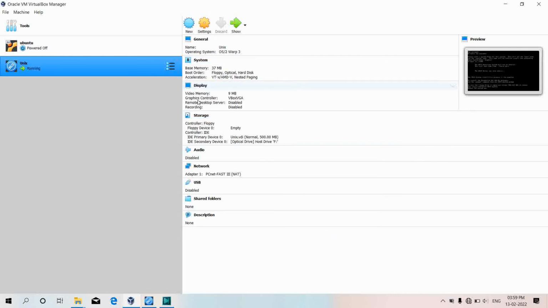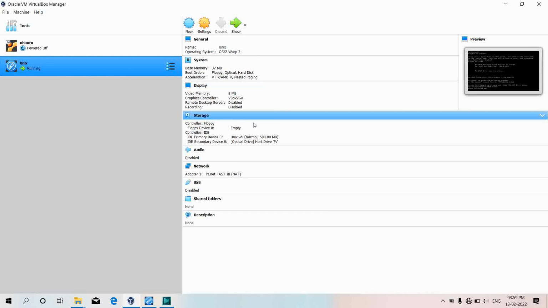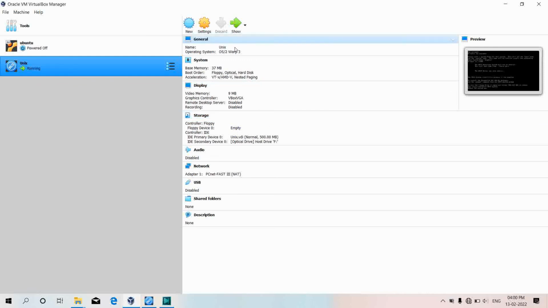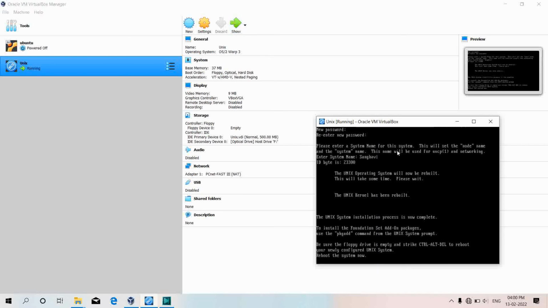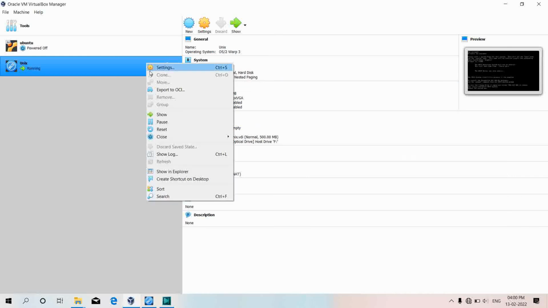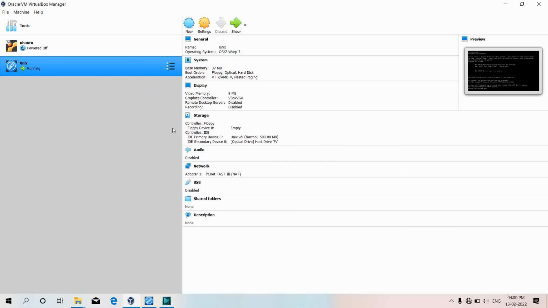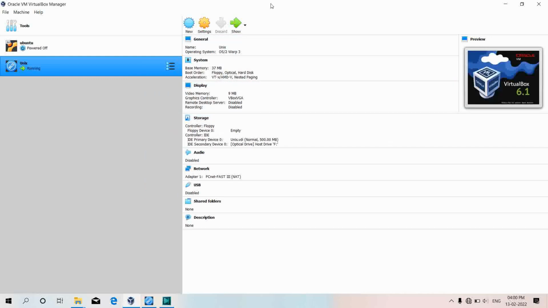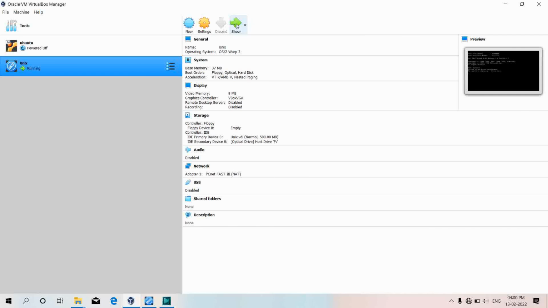And as you can see here, as I have removed the floppy disk, it is showing here empty, and just click on show. After this, need to reset the system and then show.